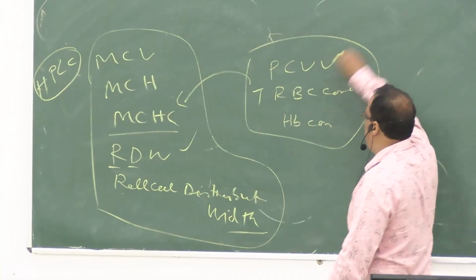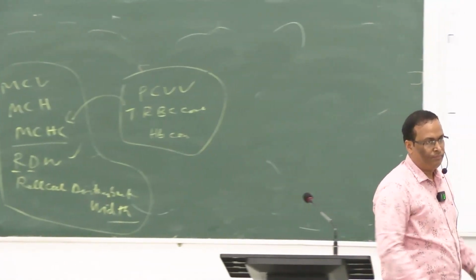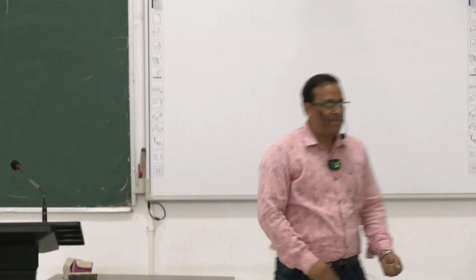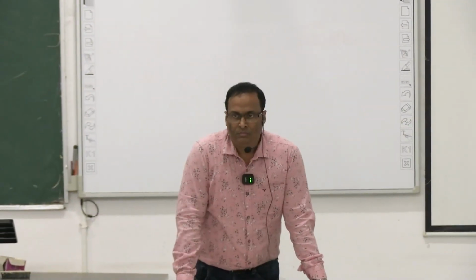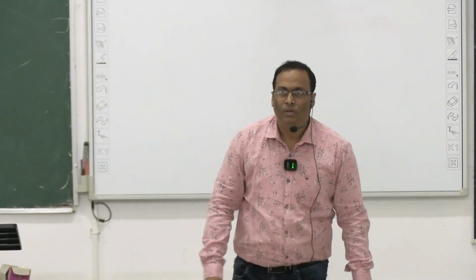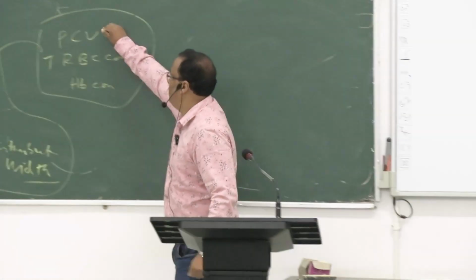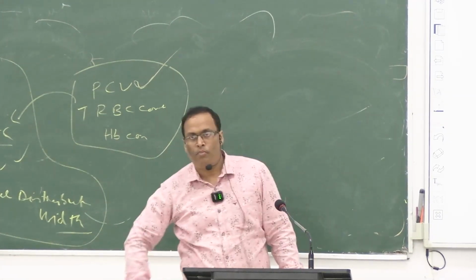Anyway, what do you mean by packed cell volume? There is no use teaching if you don't read. Hematocrit is called packed cell volume. How is it obtained? What is the normal value of packed cell volume?